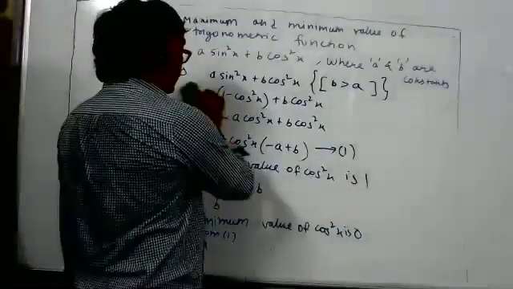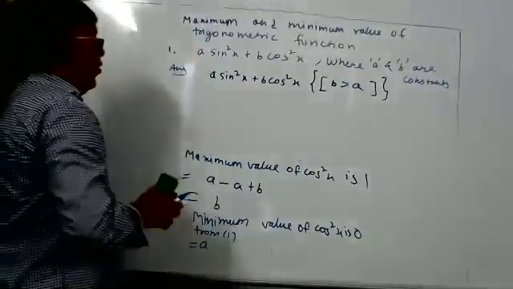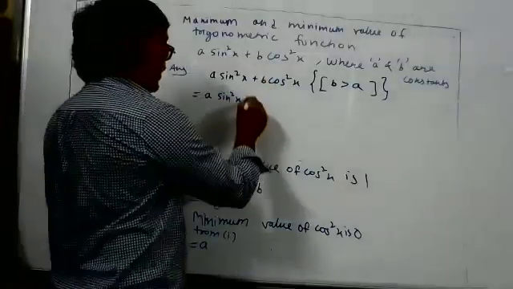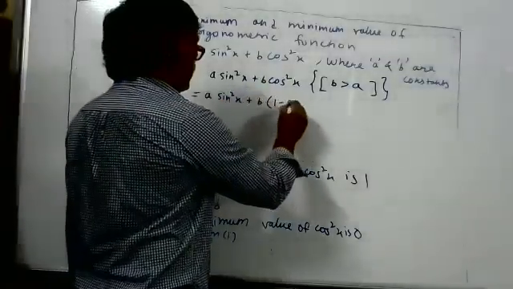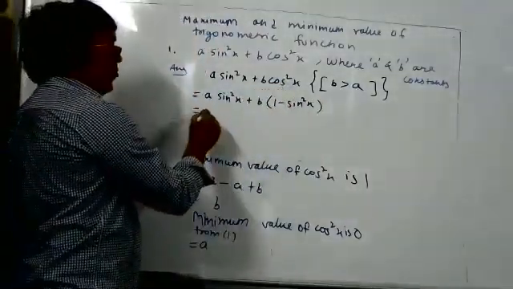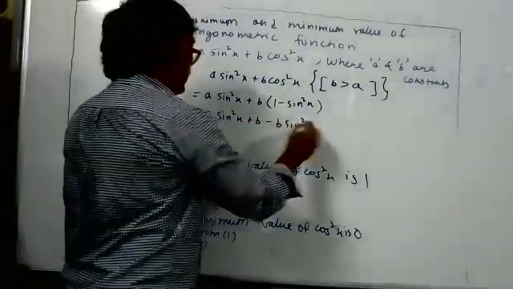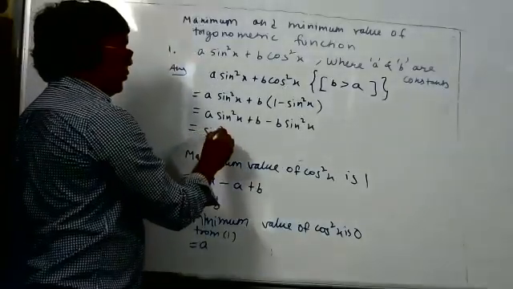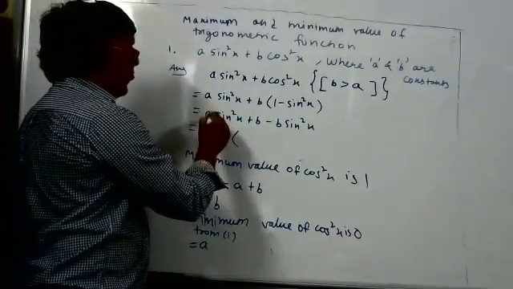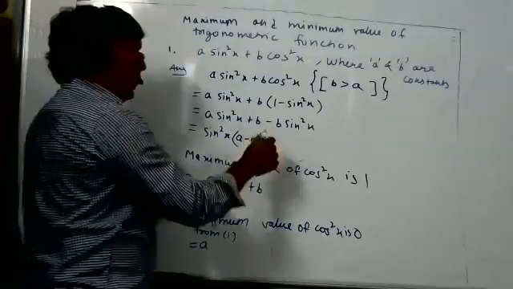I'll tell you. Now suppose I redo this by a method by which you can understand. Don't copy now. Suppose instead of changing sine square x, I change cos square x into 1 minus sine square x. Then we get A sine square x plus B minus B sine square x. Sine square x common, so we get A minus B.